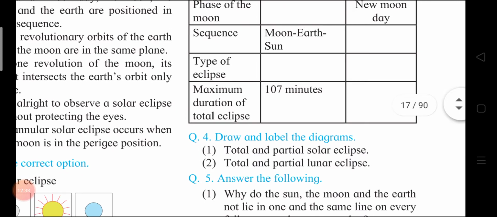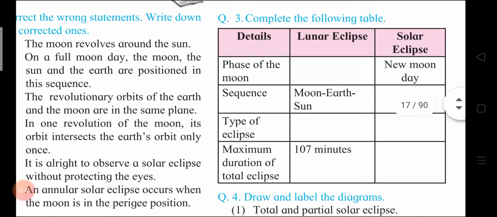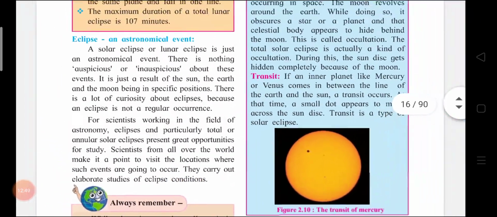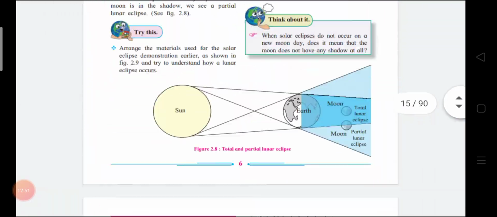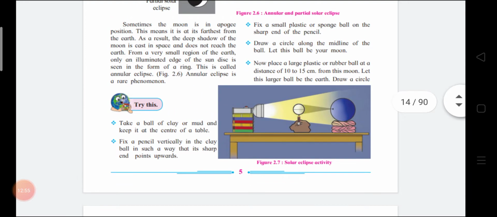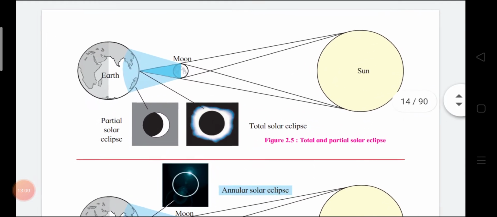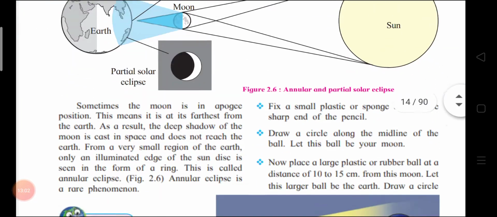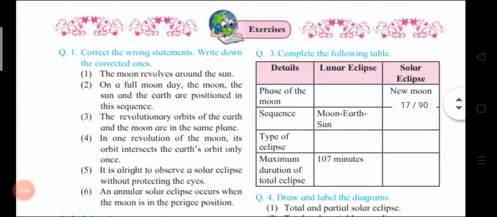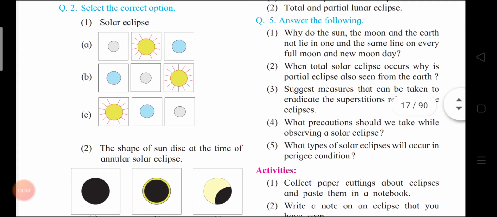Okay, children. Now diagrams, total and partial solar eclipse. It is in the textbook. Total and partial solar eclipse. Okay, you can check in the textbook, children. Next, answer the following questions.